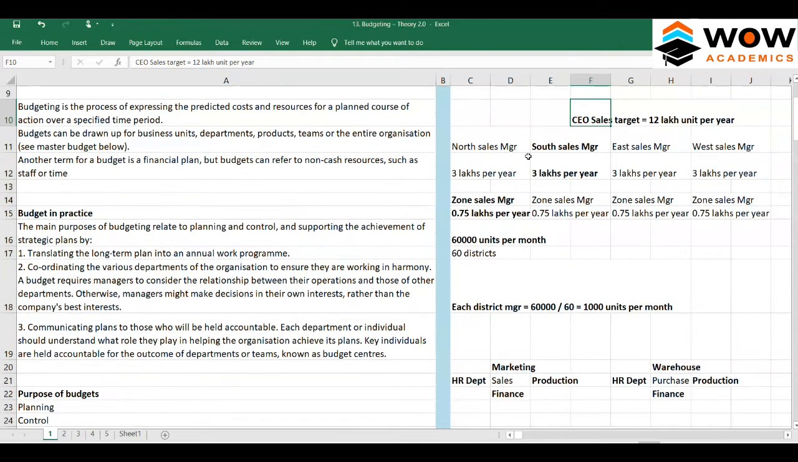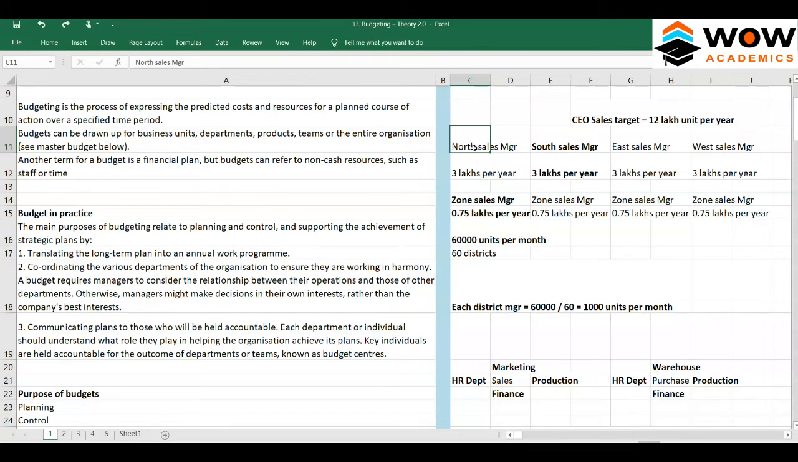We can also say that each of them has a target. If they exceed that target, they will be given a performance bonus, and if they are unable to achieve it, they might be given a warning. If they repeatedly fail to achieve it, they will be kicked out of the job. For example, if the north sales manager is unable to sell, then he would be thrown out of the job, and a new person would be appointed as the north sales manager.